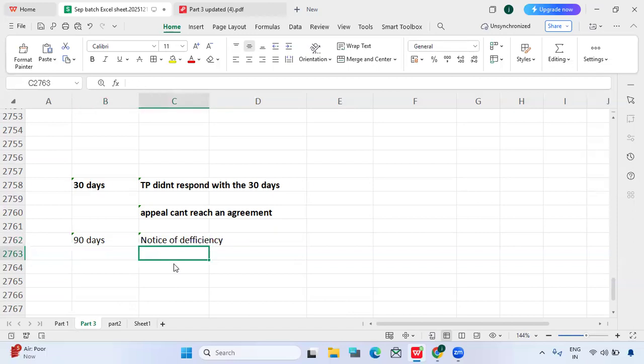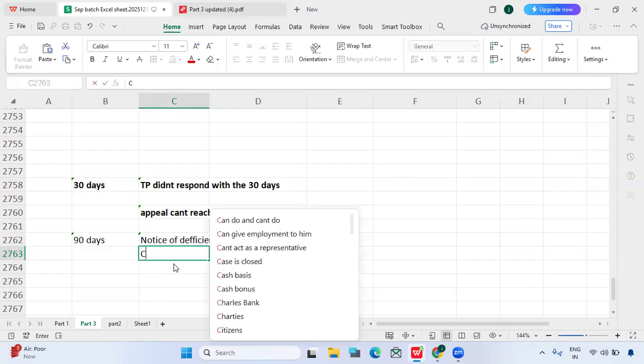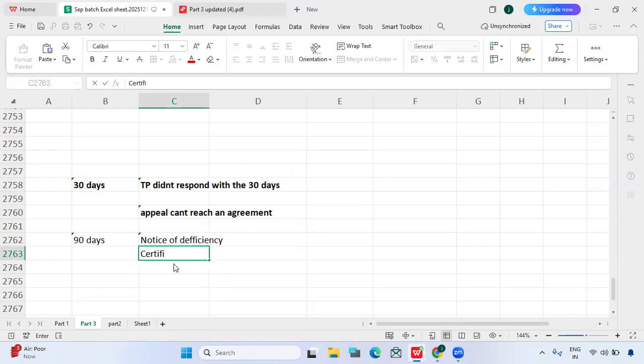That's the reason the IRS should send it certified, which means it has tracking. In the USA, many general mails don't have any tracking numbers, but this notice is very important, so it should be certified or registered mail.